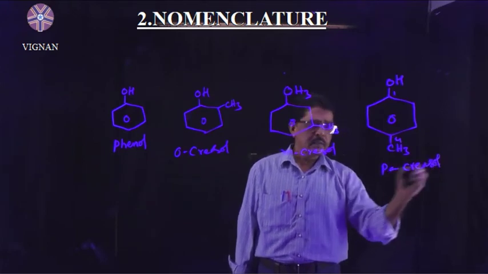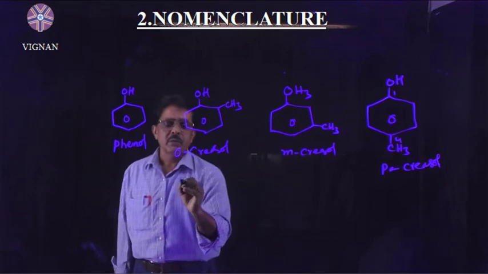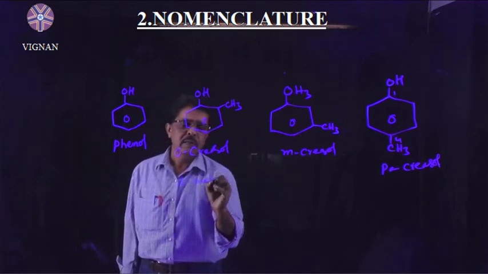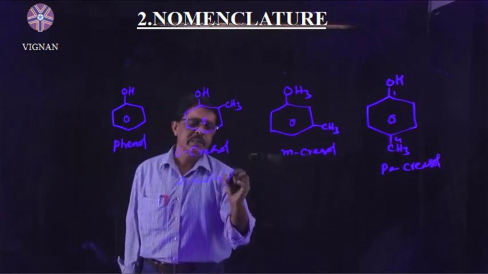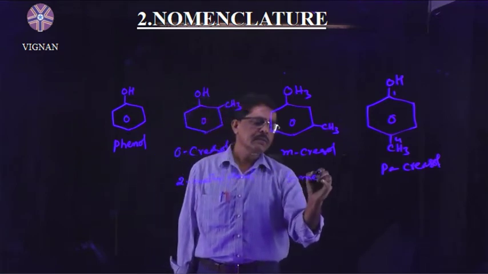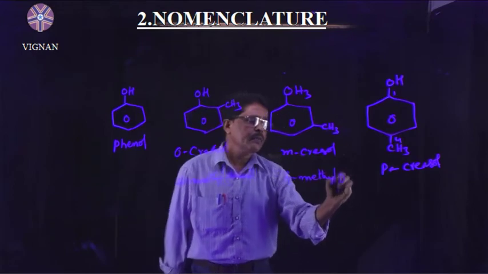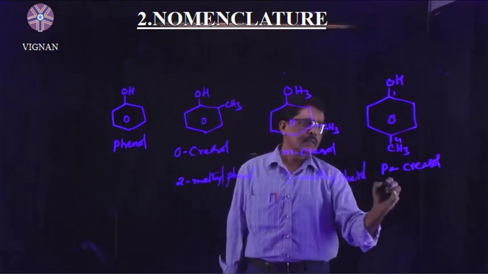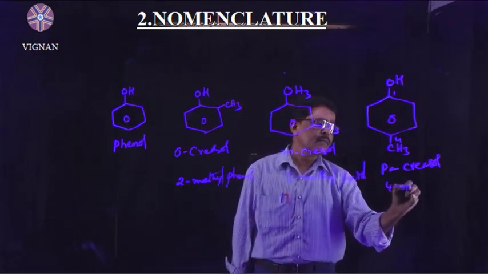So what are the IUPAC names? This one is 2-methylphenol. This one is 3-methylphenol, and this one is 4-methylphenol.